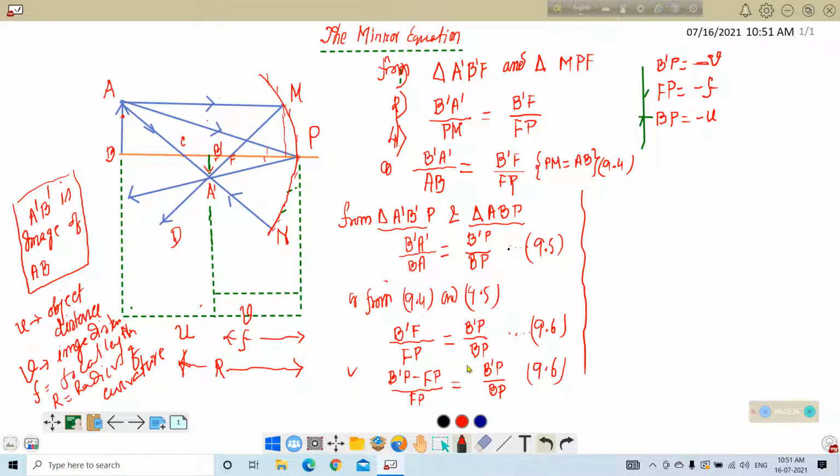Now, from 9.6, B prime P is equal to minus V. So, minus V, minus of minus F, divided by FP, which means minus F, is equal to the right hand side: B prime P is equal to minus V and BP is equal to minus U.